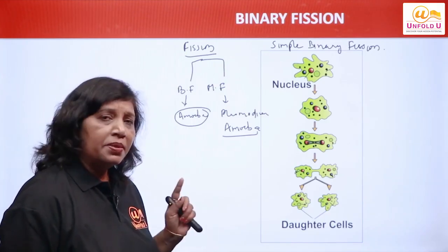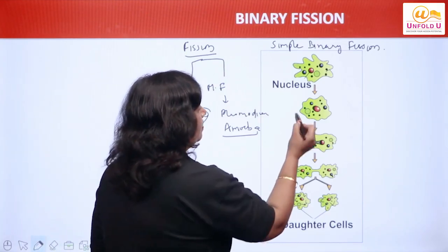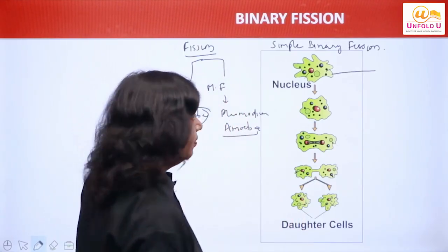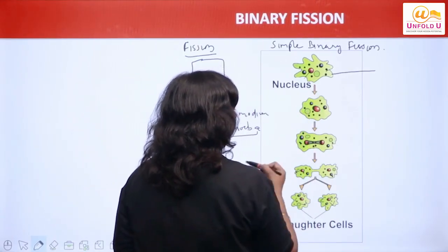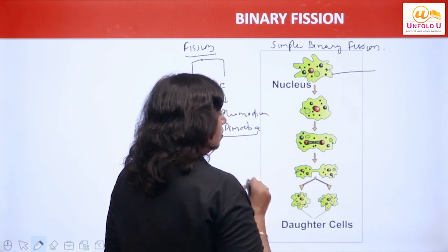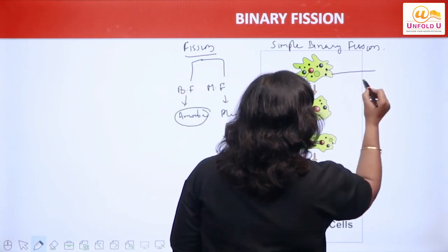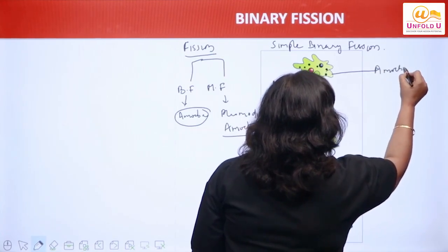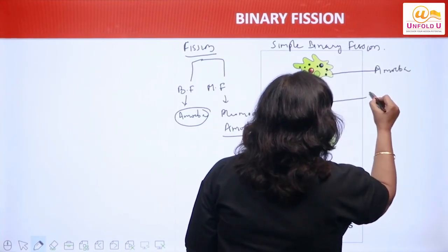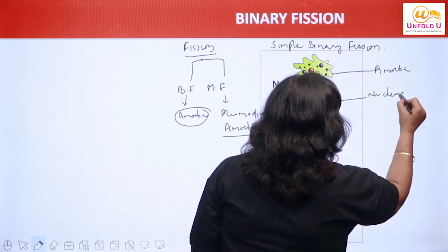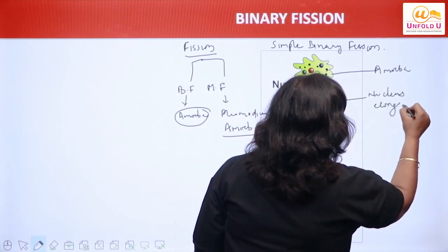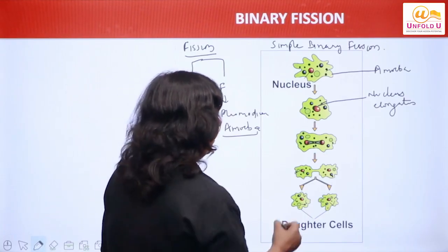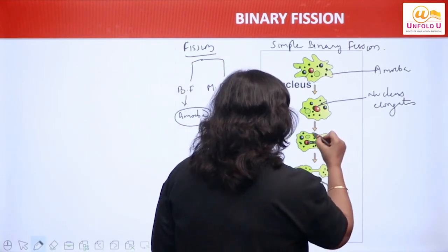अभी हम क्या लेंगे? Simple binary fission की बात करेंगे. Simple binary, this is the example of amoeba. You can see this is irregular shape structure, right? Amoeba में क्या है? Inside nucleus, and this is all cytoplasm. So what happens? First of all, this is amoeba, okay? First what happens? Nucleus elongates. Nucleus elongates means nucleus खिंच जाता है. Elongate लंबाई में बड़ा हो जाता है, right? As you can see it elongates.